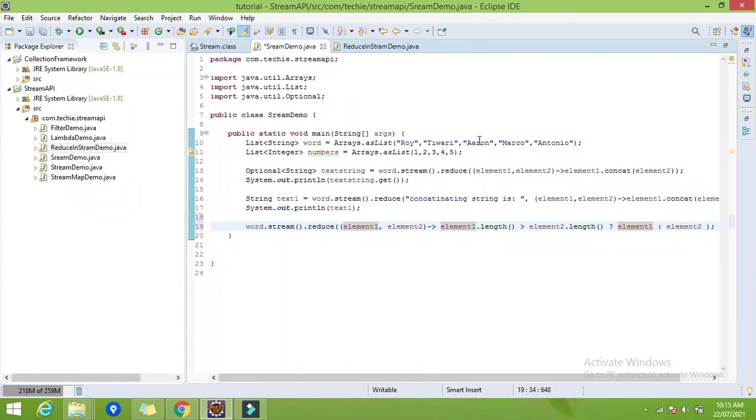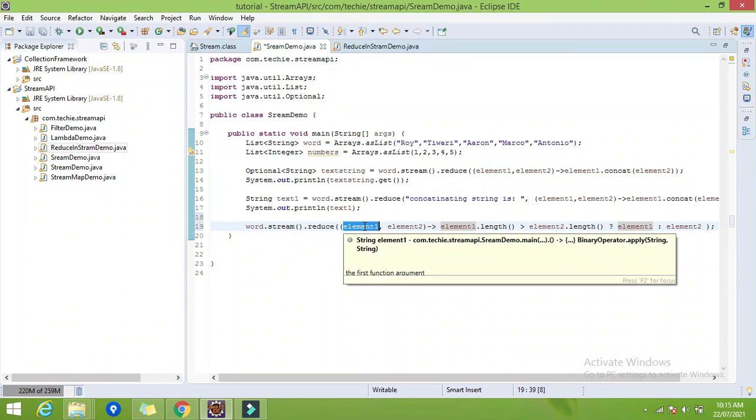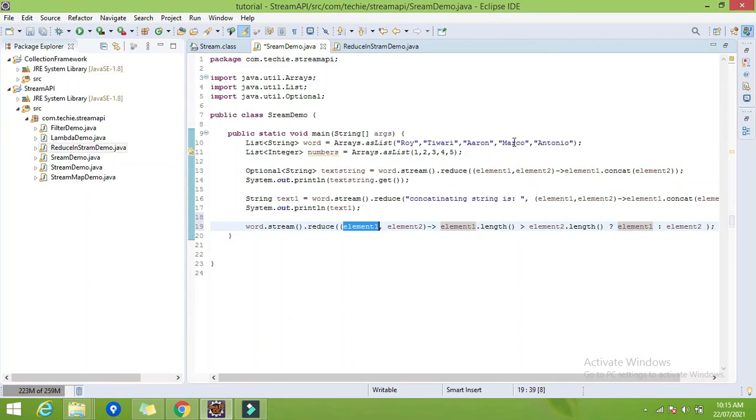Now the second time Tiwari and Aaron will be compared, again Tiwari is the longest, so Tiwari will be stored here. Then again Tiwari and Marco, again Tiwari is the longest. Now again Tiwari and Antonio will be compared, so Antonio is longest, so Antonio will be the result of our reduce operator.